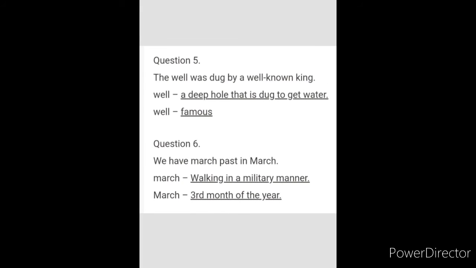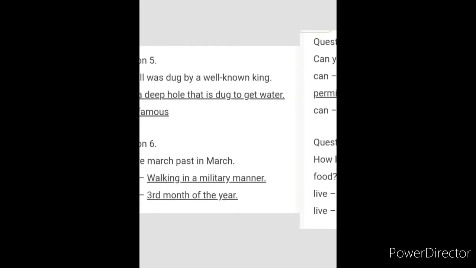The well was dug by a well-known king. Well, a deep hole that is dug to get water. Well, famous. See the difference in meaning, but the spellings and words are the same. March, walking in the military manner. March, the 3rd month of the year.